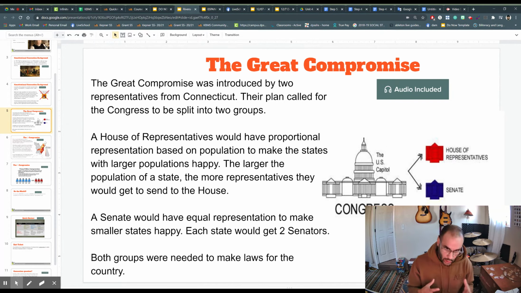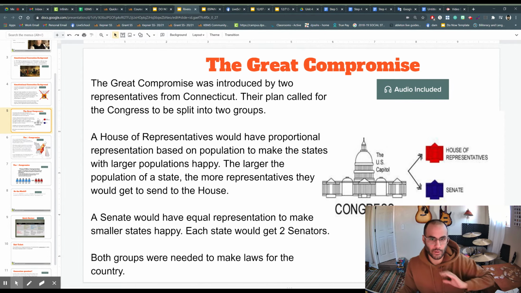The Senate is going to have equal representation. Each state gets 2 representatives. Those are called senators. A big state like Virginia still only gets 2 for the Senate. A small state like Delaware still gets 2. So in conclusion, the Senate is a group of lawmakers where every state gets 2. The House of Representatives is a group of lawmakers where it depends on the population of the state. Both of these groups have to work together actually to pass laws and to make laws for the country.